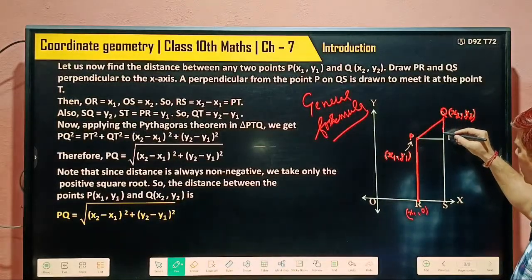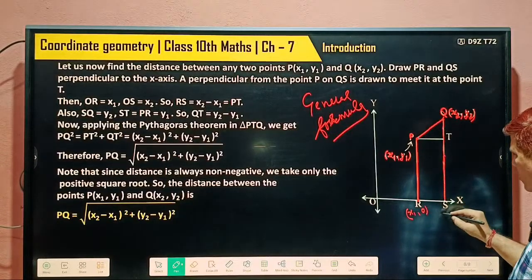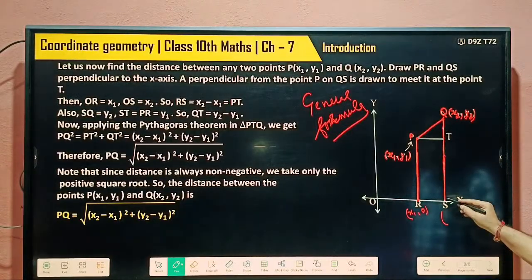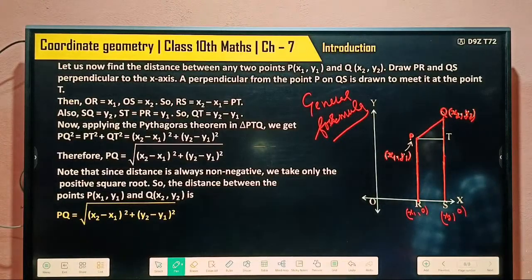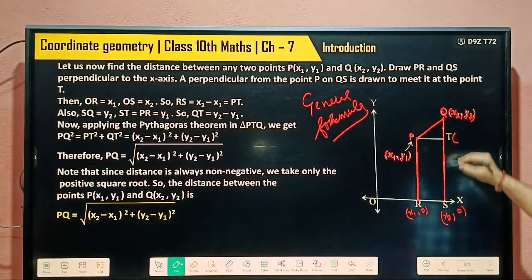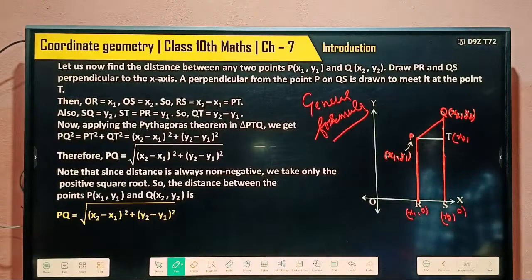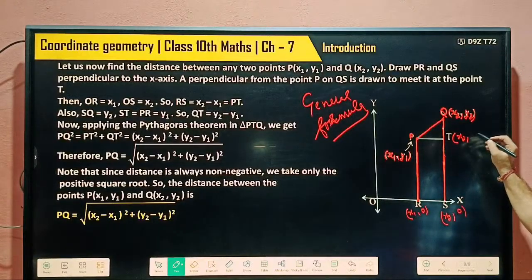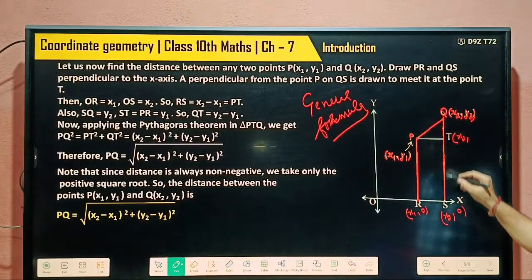Draw this perpendicular also. So what are the coordinates of this point S? Here again y becomes 0, and this is x2. What are the coordinates of this point? Which one remains the same? x2. But what is y? This is the y coordinate. What is the y coordinate here?